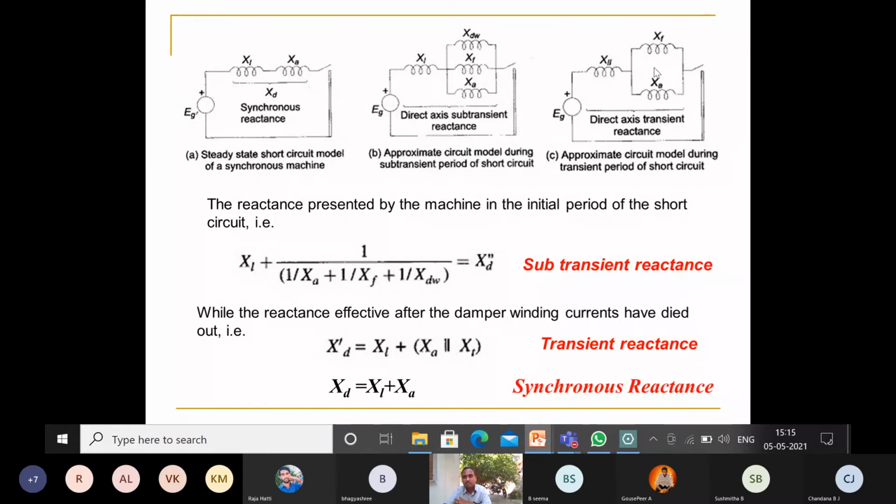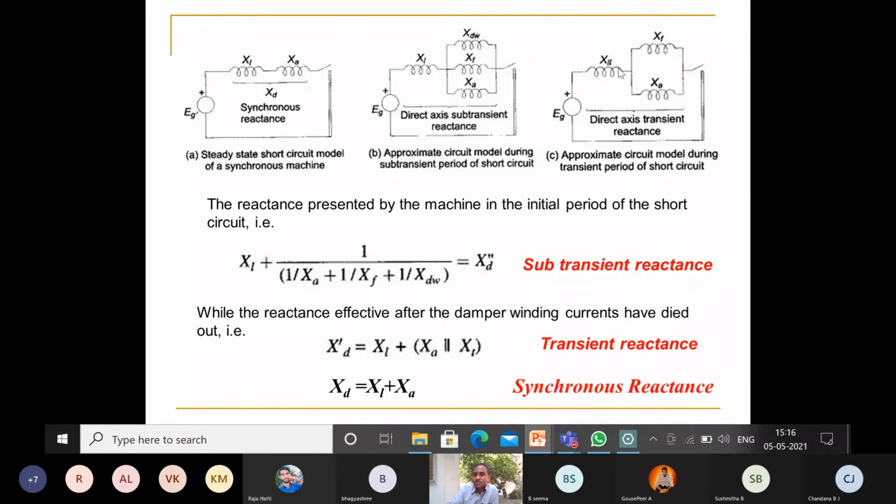Then your circuit has only the field reactance and XA, because the flux produced by these coils opposes the main flux. That is the field flux opposing the main flux, which you studied in armature reaction. Similarly, here XA and XF remain.